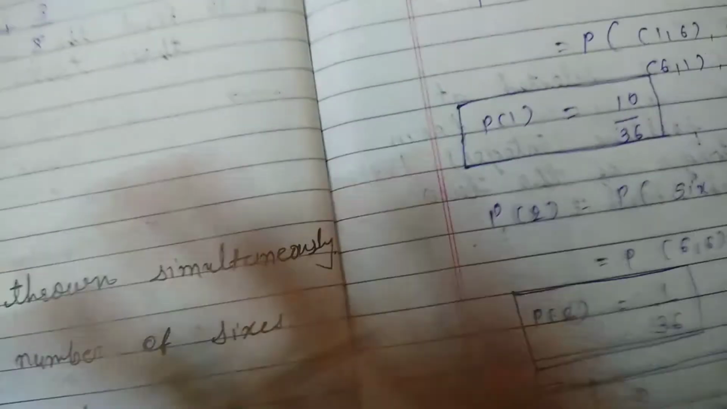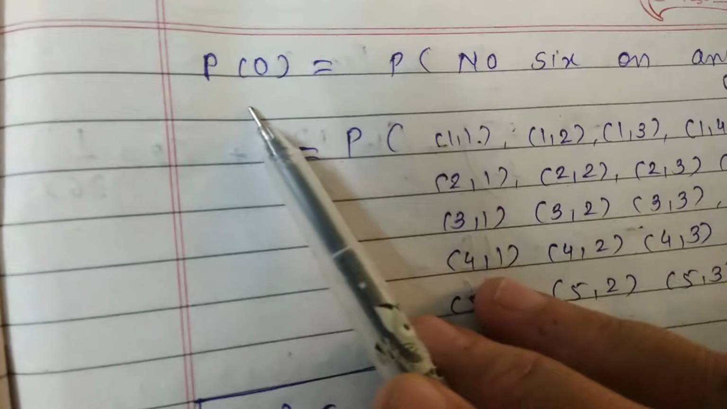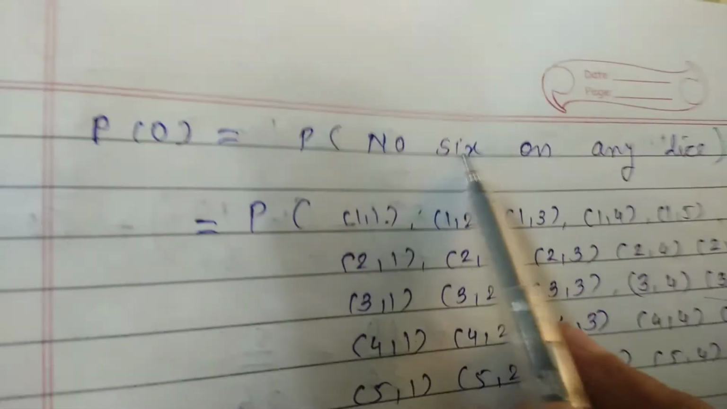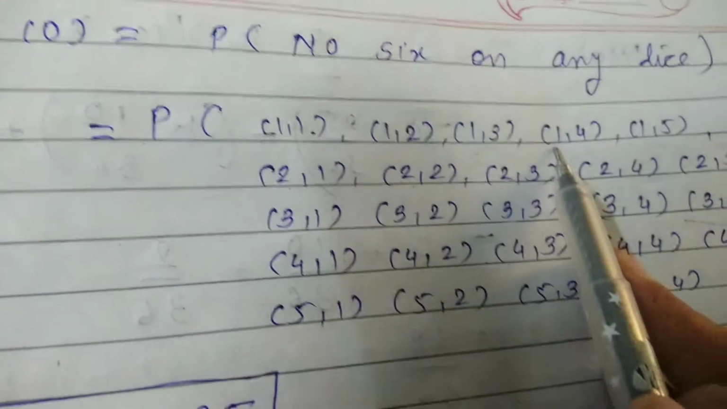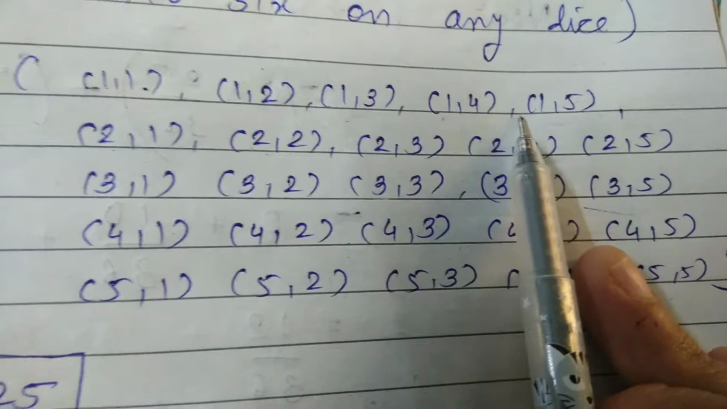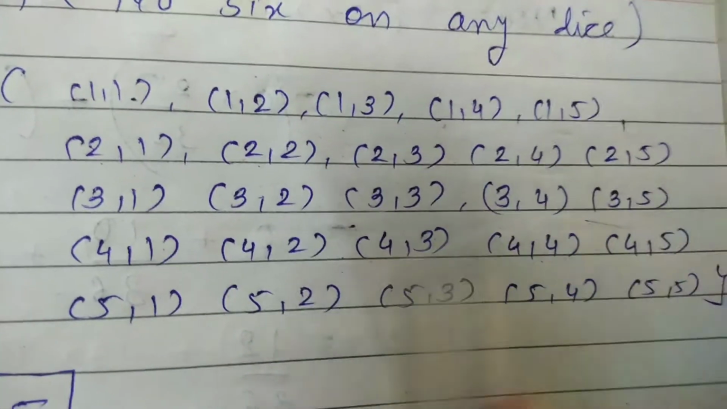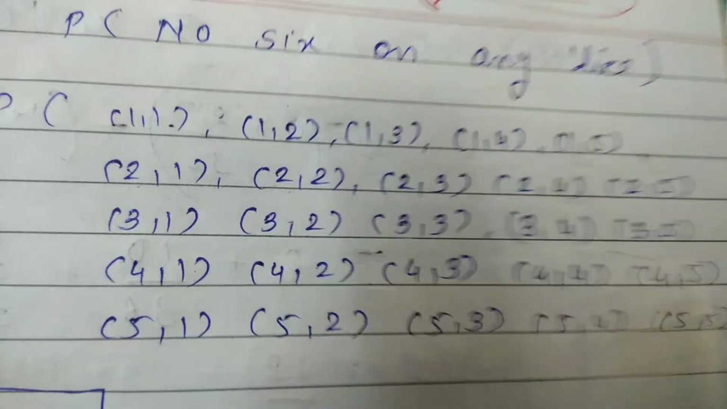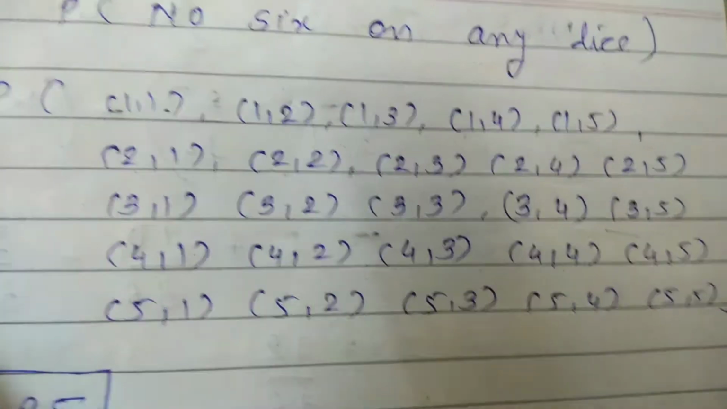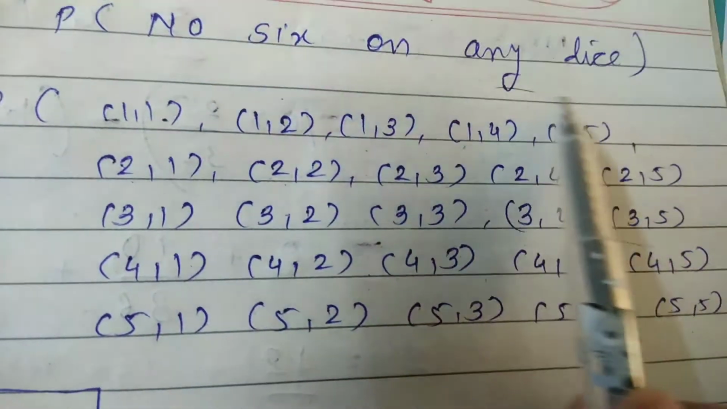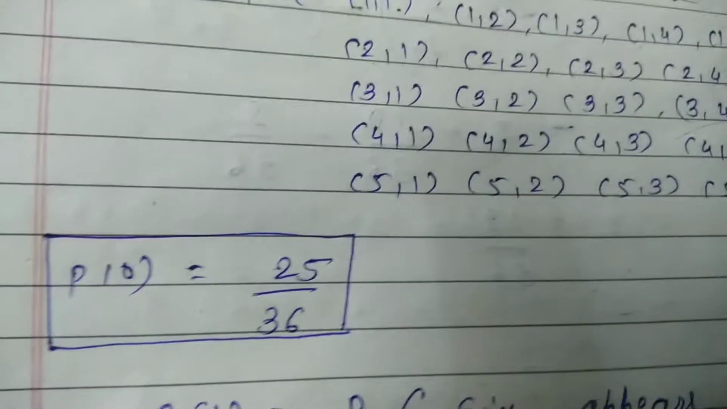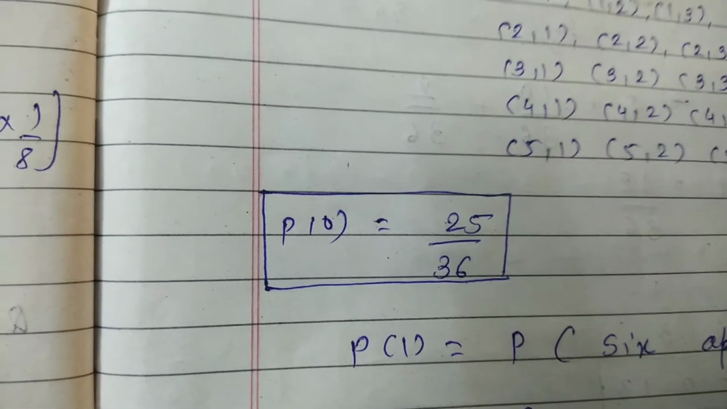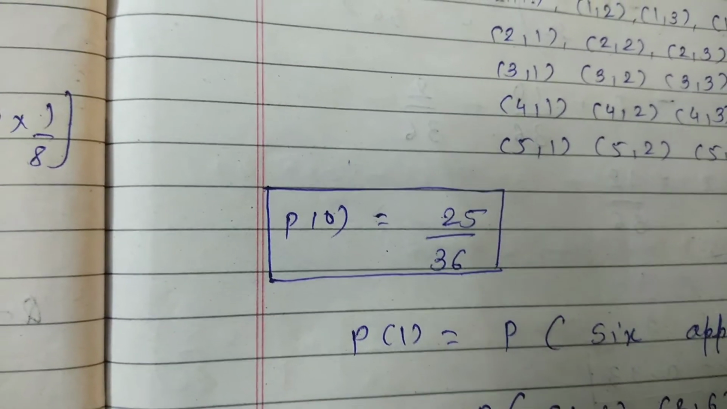Let me see. If we take the probability of 0, that means the probability of no 6 on any of the dice. So that means 1 1, 1 2, 1 3, 1 4, 1 5 and so on. You can see all these: 3 1, 3 2, 3 3, 4 1, 4 2, 4 3 and so on, 5 1, 5 2. These are all the outcomes where there is no 6 on any of the dice, and these are a total of 25 outcomes. Therefore the probability of 0 is 25 upon 36.